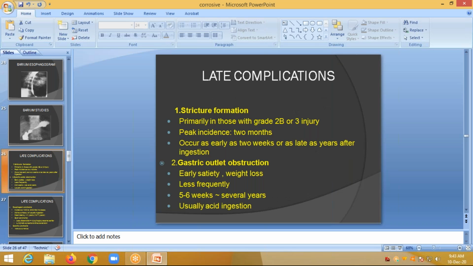So coming to late complications. Stricture formation occurs primarily in those with grade 2B or 3 injury. Peak incidence is seen at 2 months, and it occurs as early as 2 weeks or as late as 3 years after injury. Gastric outlet obstruction, early satiety, and weight loss are seen, less frequently at 5 to 6 weeks and several years, usually after acid injury.